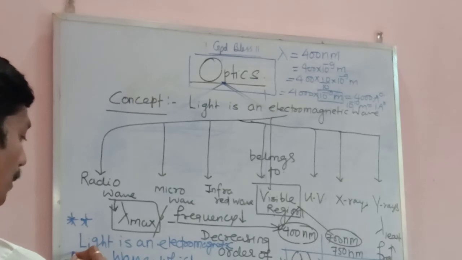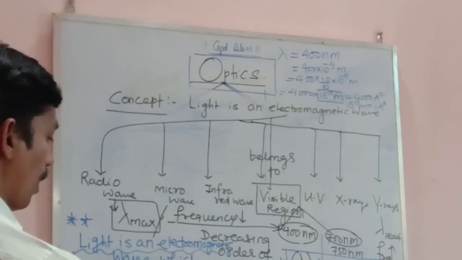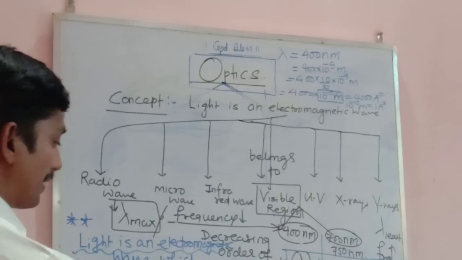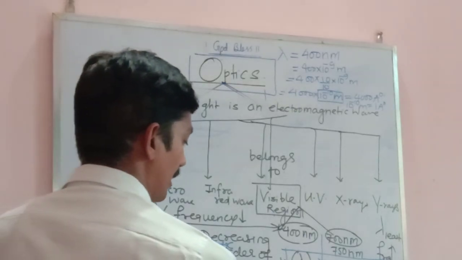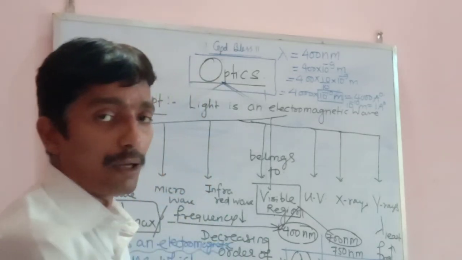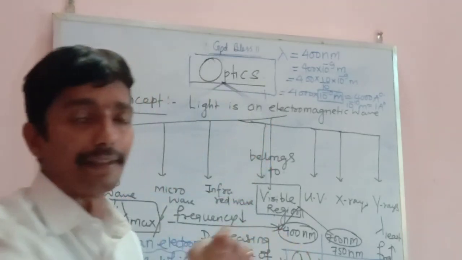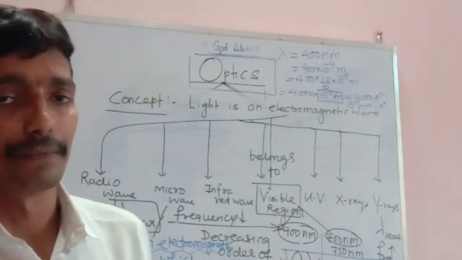This line is very important. Light is an electromagnetic wave which belongs to the visible region in the wavelength range of 4000 into 10 power minus 10 meter, that can be called 4000 Angstrom, to 7000 into 10 power minus 10 meter, that is 7000 Angstrom.